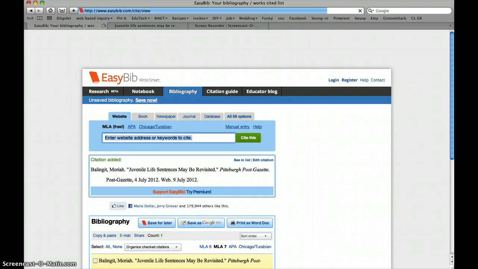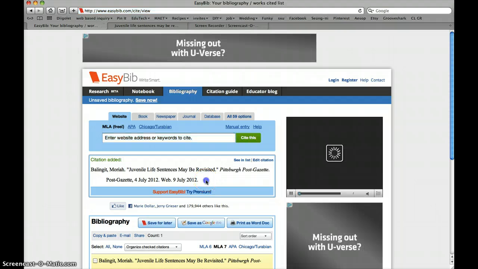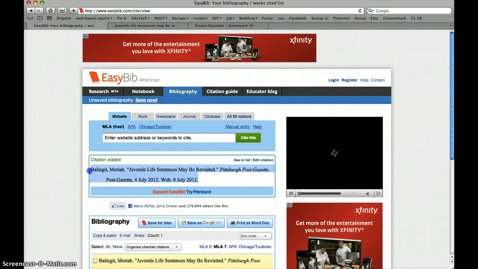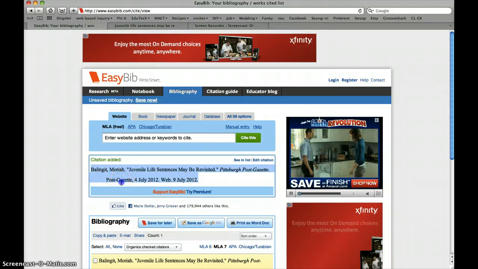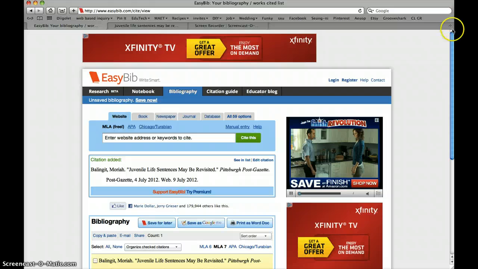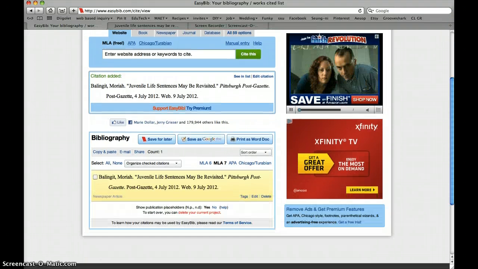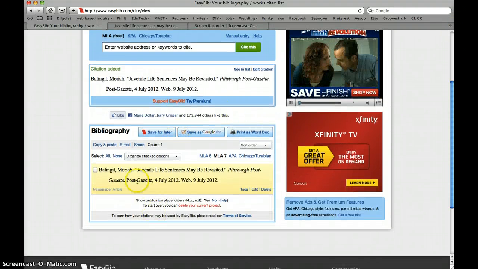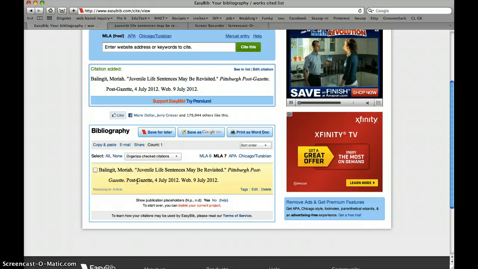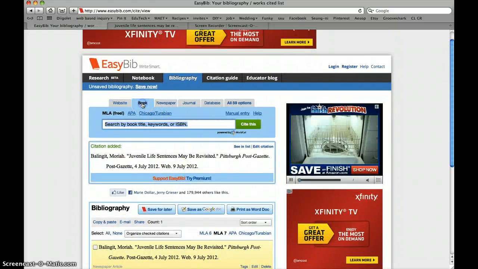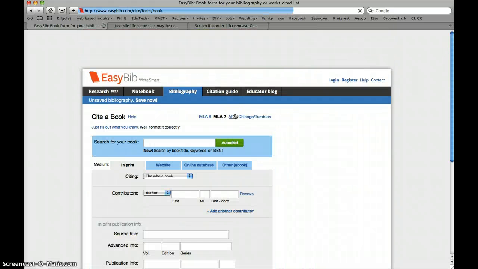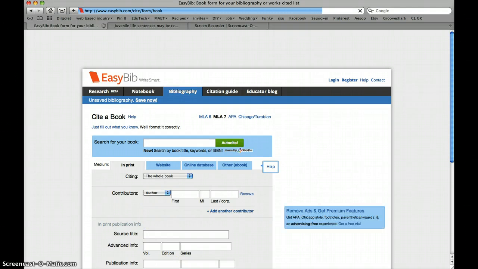Once we click that button, we are going to see right here that a citation has been added. Okay, so it's right here. Do not copy and paste this onto your document. It's easier than that. Okay, so once we scroll down, I have this in here. If I wanted to create or add another one, I can just go right up here, say it's a book, click manual entry, and just add everything to this if I wanted to.